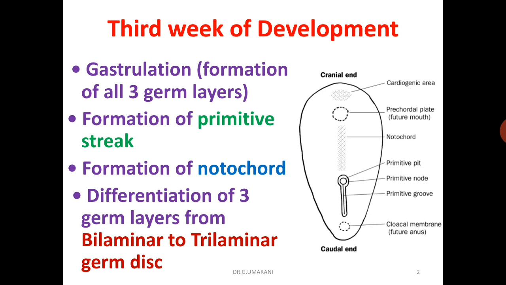Hence, gastrulation begins with the formation of the primitive streak, notochord formation and differentiation of the three germ layers from the bilaminar disc, that is epiblast and hypoblast, to the trilaminar germ disc.